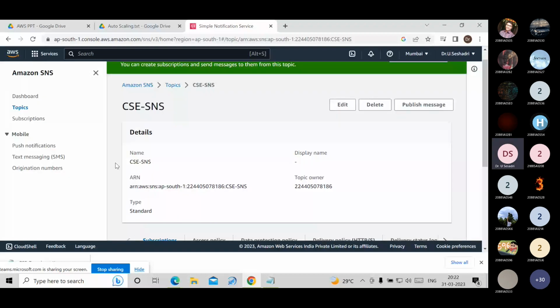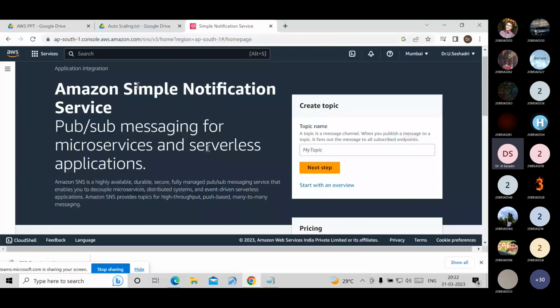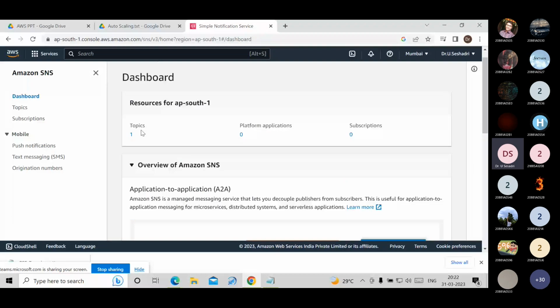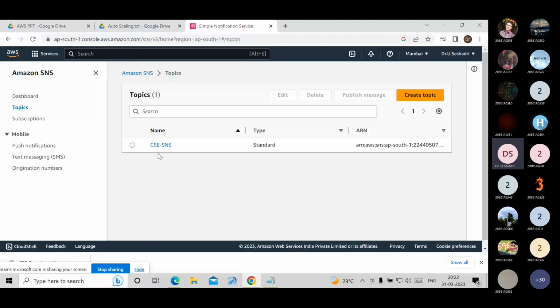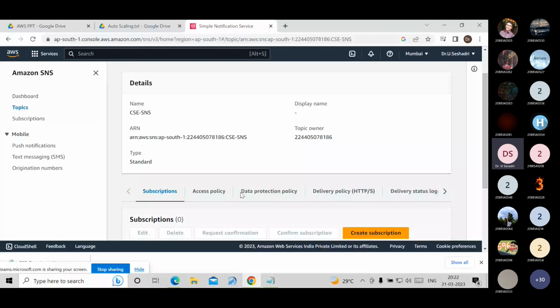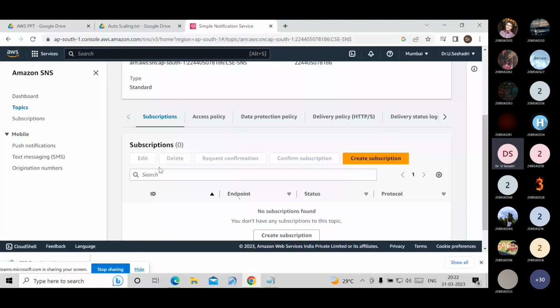Now in the Amazon SNS dashboard, we have to observe that CSC SNS is created. On the topics, we select this one. In subscriptions, there are no subscriptions. I am not adding any email services till now. That's why the subscriptions are showing 0.